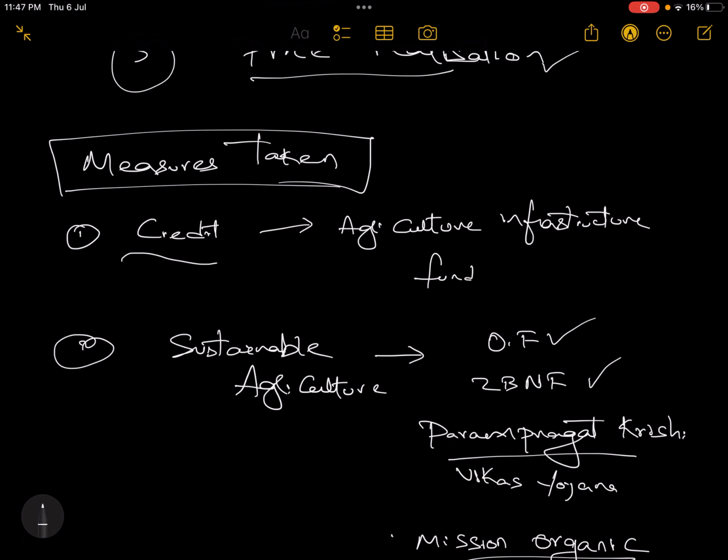Okay, so what are the measures that we have taken so far? For credit, we have the Kisan Credit Card and the Agriculture Infrastructure Fund, where 1 lakh crore has been established by the government. The 1 lakh crore is being distributed to farmers especially to develop the supply chain. Currently the government is focusing more on revenue expenditure, which we have already seen in the previous session. Through this, the government is trying to focus on capital expenditure. This will decrease the cost of production, and it also increases the revenues of the farmer.